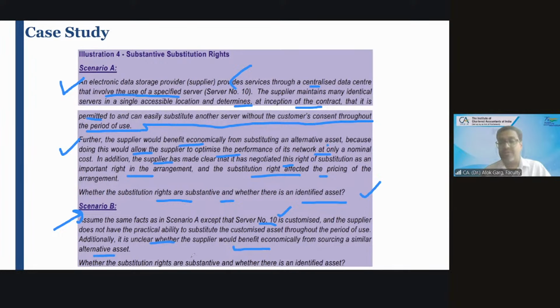Whether the substitution rights are substantive and whether it is an identified asset, please tell me. Now it is an identified asset. Explicitly not mentioned, but implicitly it is an identified asset.